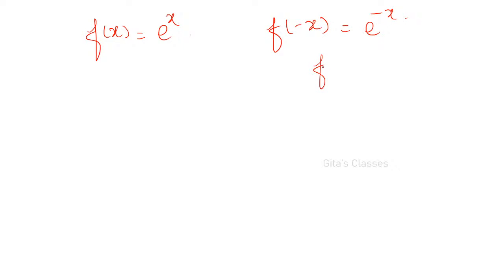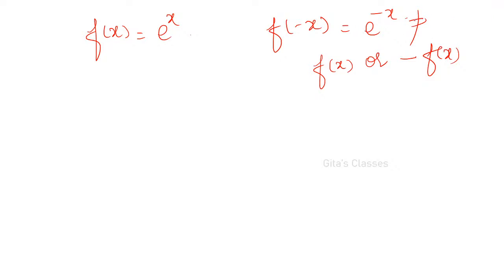And what about this function? If f of x is equal to e power x, what is f of minus x then? Replace x by minus x, e power minus x. Can you write this as f of x or minus f of x? Not possible, right? You cannot write this as minus e power x or e power x.